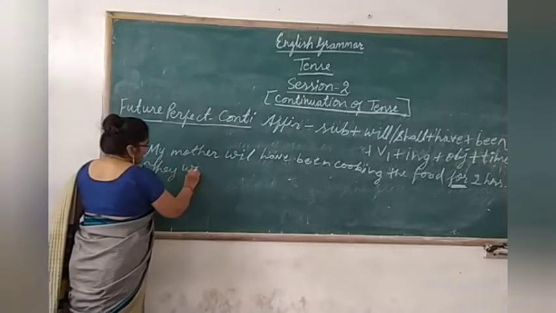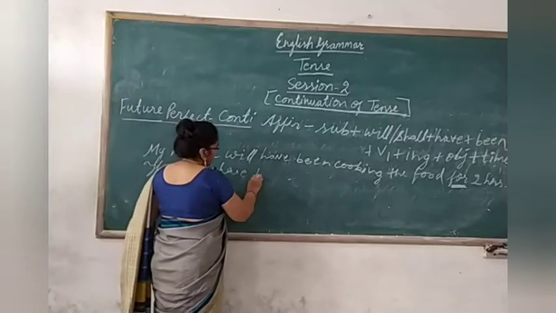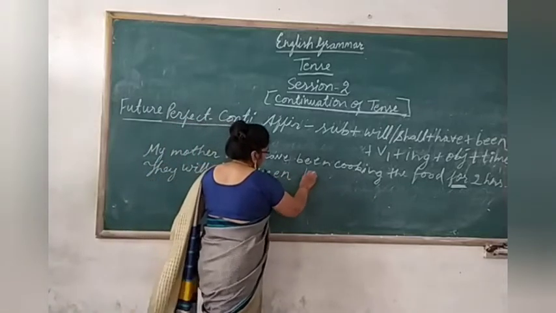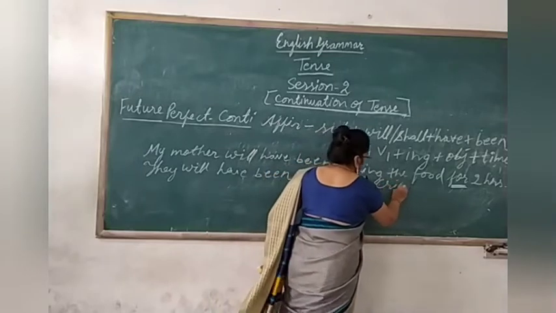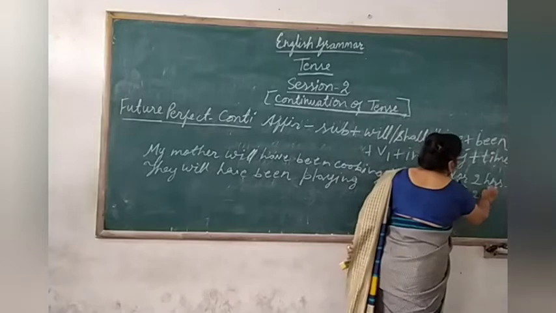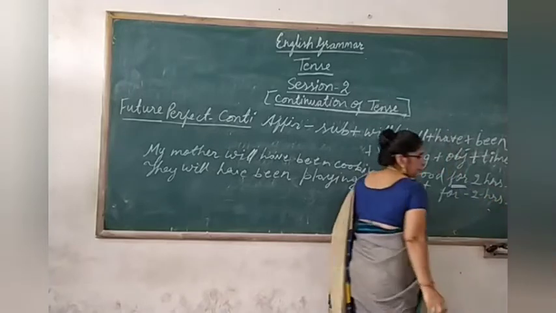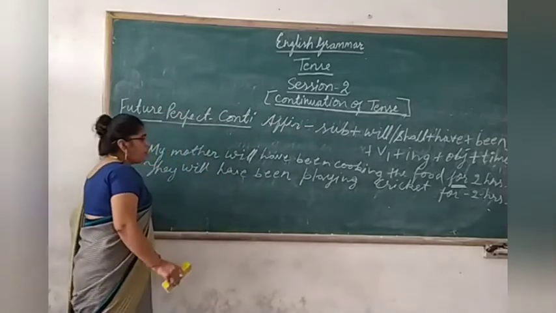Now, let us take another example. They will have been playing cricket. Again here time is there, for 2 hours. See here. With the help of the structure only we are forming the sentence.